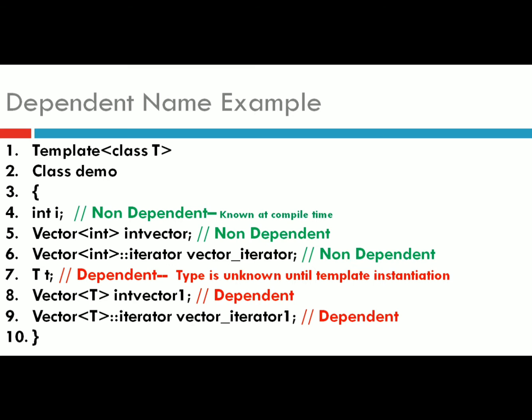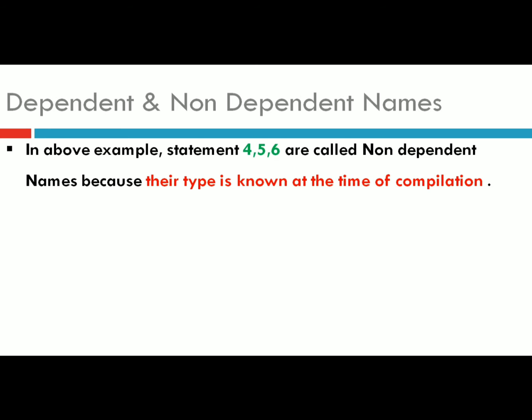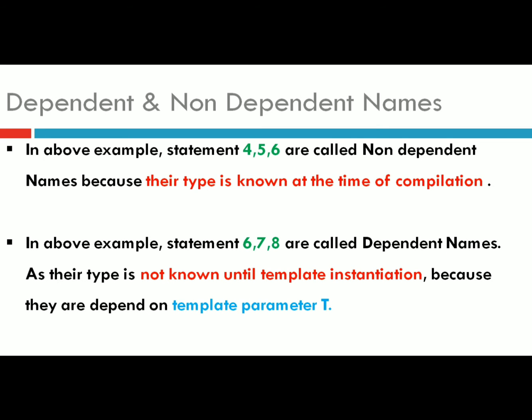So whenever you have a dependent name and qualified name, then basically you need to use the keyword called typename. In the above example, statements 4, 5, 6 are called non-dependent names because their type is known at the time of compilation. And statements 6, 7, 8 are called dependent names as their type is not known until template instantiation, because they are dependent on template parameter T. So what is template instantiation?